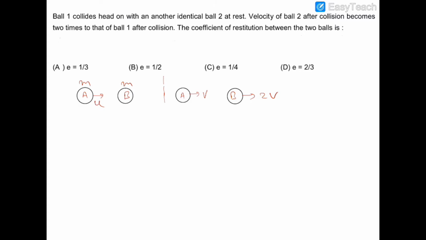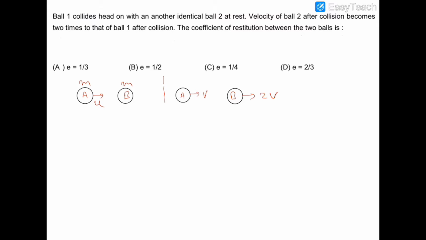In this question, there are two identical balls, and ball A is moving with some velocity u. It is not given in the question, but we have assumed that it is moving with some velocity u, and it strikes ball B, which is at rest. After the collision, it is found that ball B is moving with a velocity twice the velocity of ball A after the collision. So we need to find the coefficient of restitution.